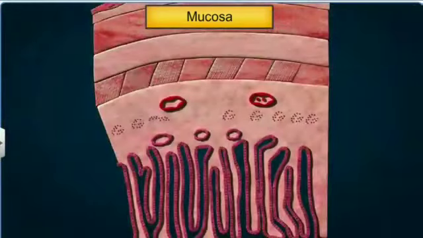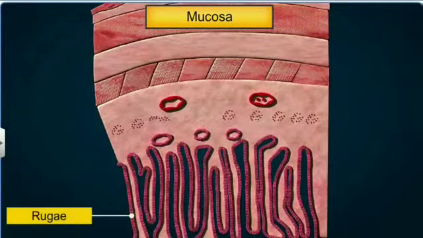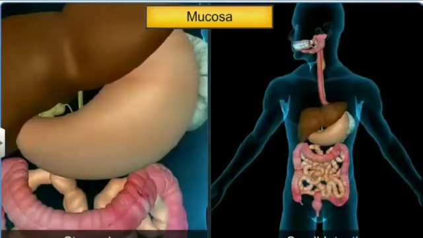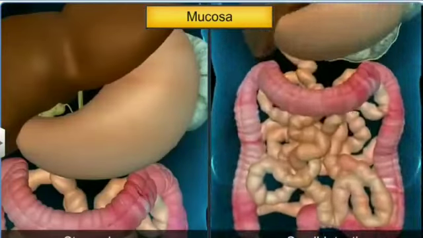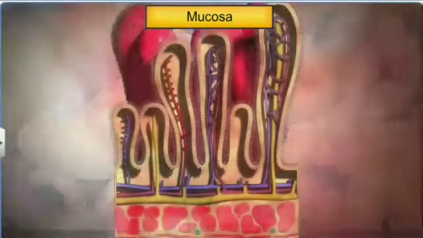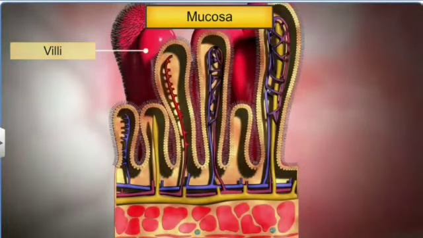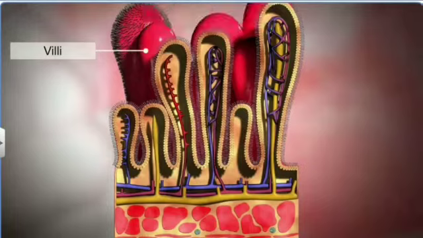Whereas in the small intestine, the mucosa forms villi, small finger-like projections. The mucosa also forms crypts called crypts of Lieberkuhn between the bases of villi.